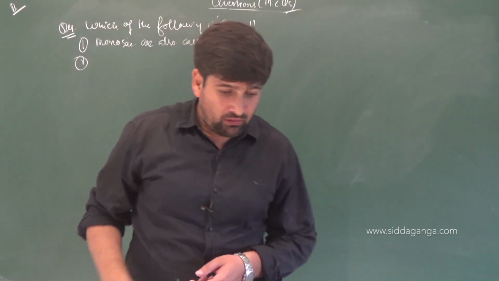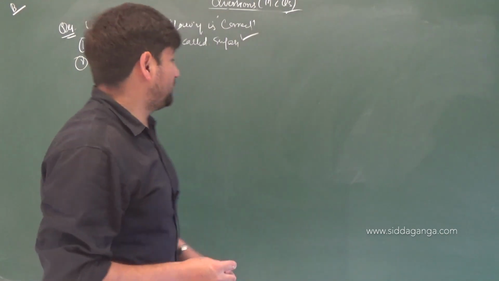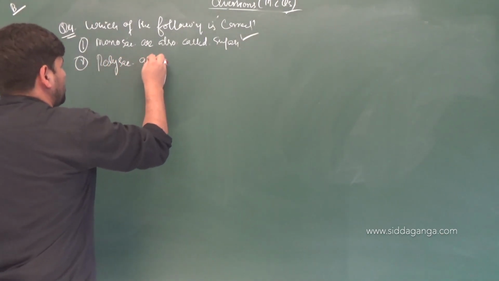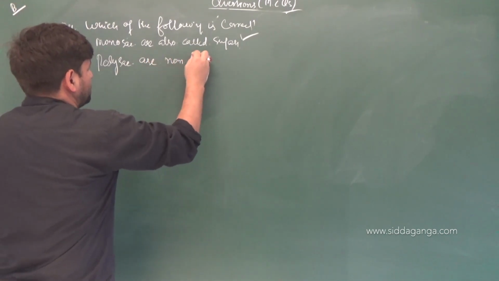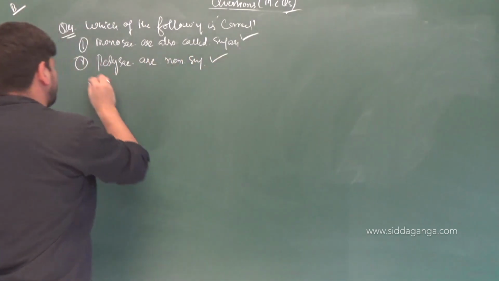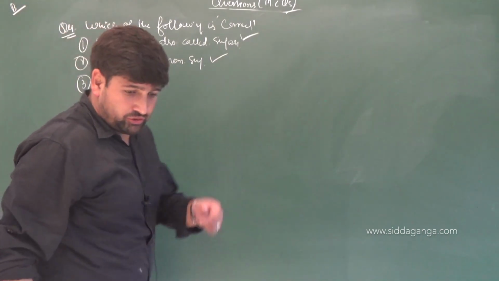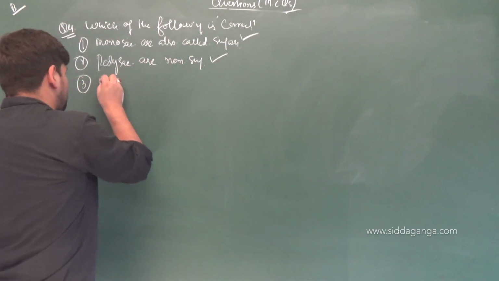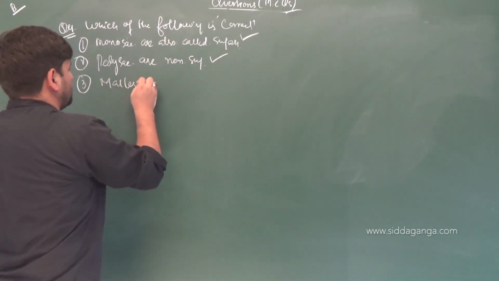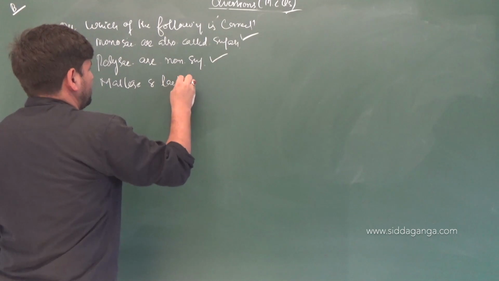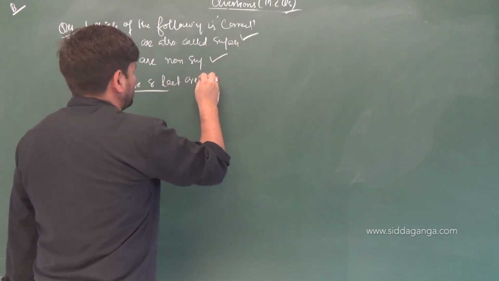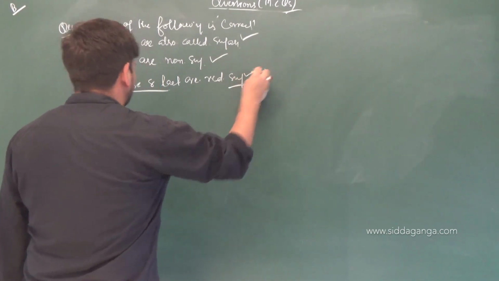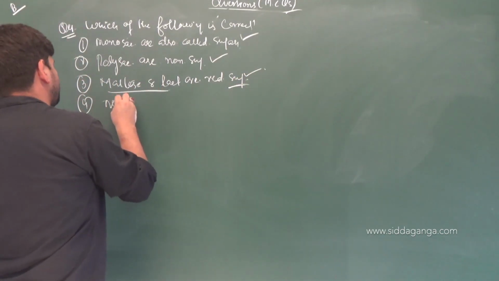Second, polysaccharides are non-sugars. That is the second option given to you. This is also correct. Third one is given to you, children, is maltose and lactose are reducing sugars. This is also correct. Fourth one is all of these.